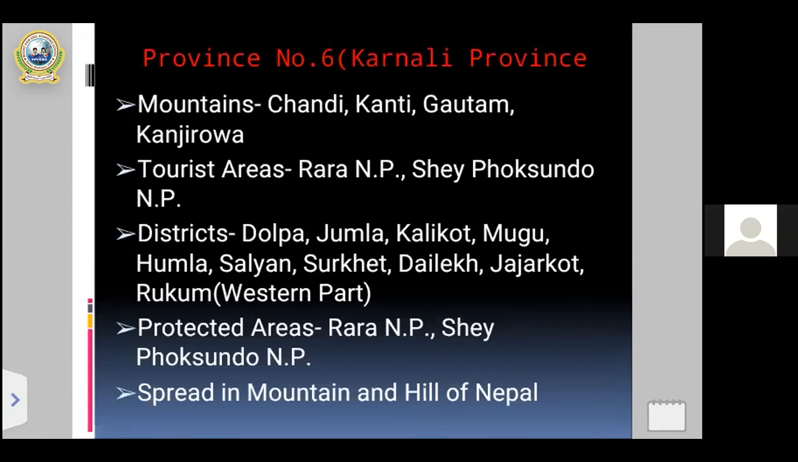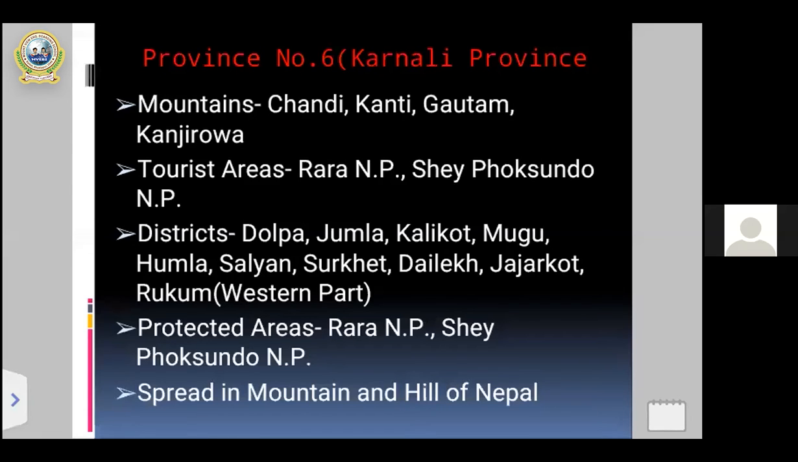Just this is just a revise only in tourist areas, same point of the tourist areas. Rara National Park and Shey Phoksundo National Park. These are the protected areas for the protection of different endangered birds, animals, plants, to maintain the ecosystem, to conserve the nature. So that's why Nepal government has established different parks, reserves, and conservation areas.